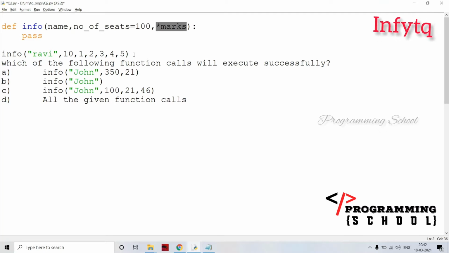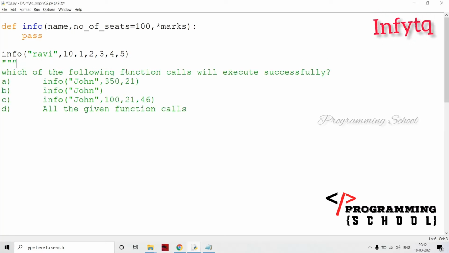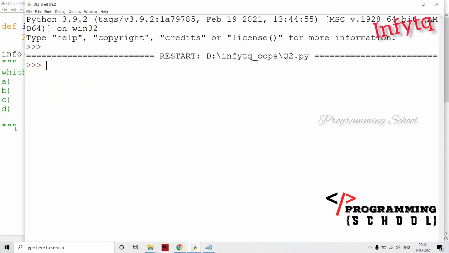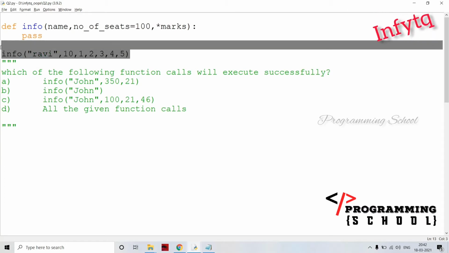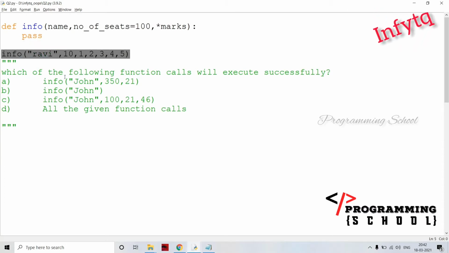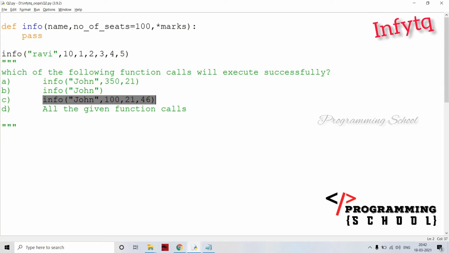and if I'm going to execute it, there is no problem at all. Just wait a minute. I'm going to comment all these things out and execute it. There is no error at all. That means this function is going to be executed successfully. Okay, no problem for that. That means here John is there, and 100 is the number of seats, and there are two values, and these two values are going into the marks. That means this function call is executed successfully. Okay, don't worry about that.